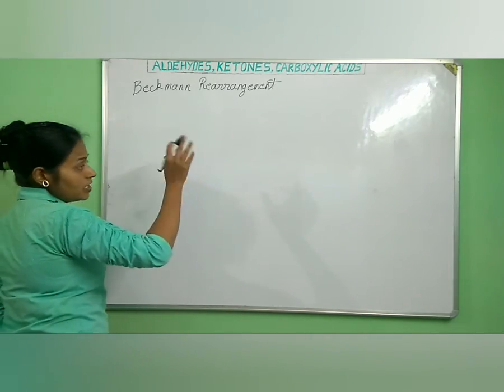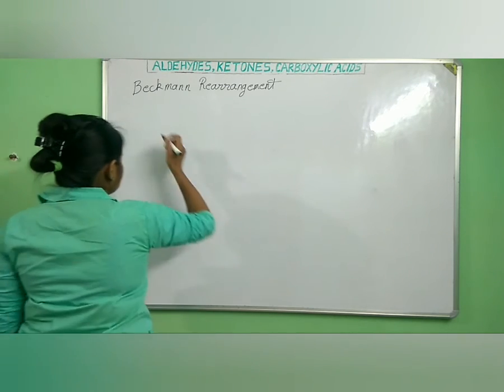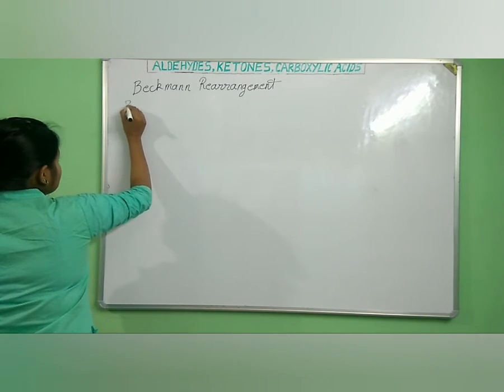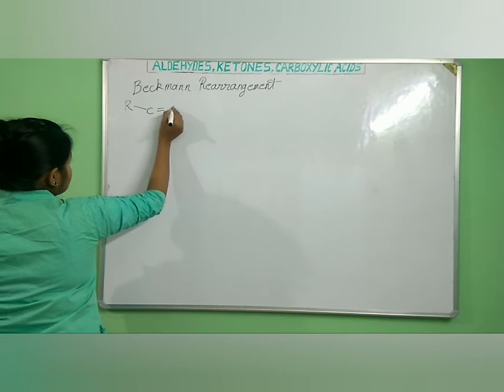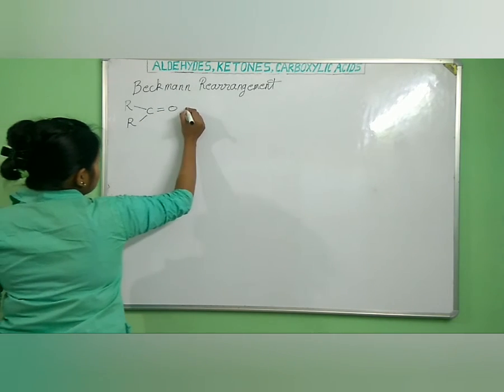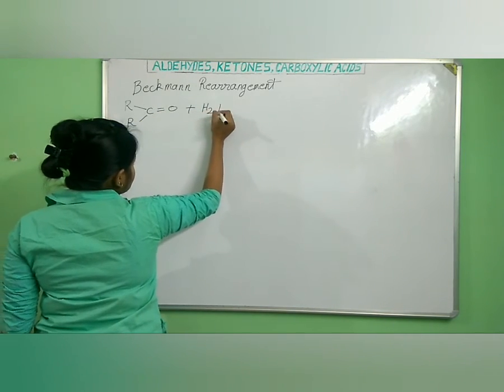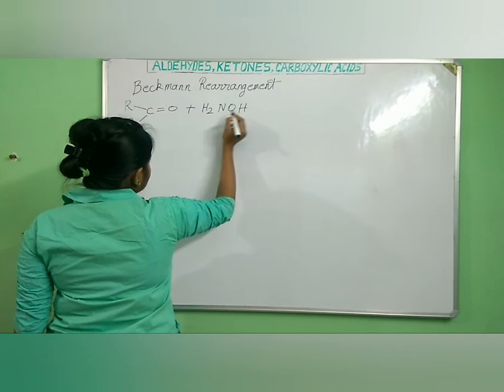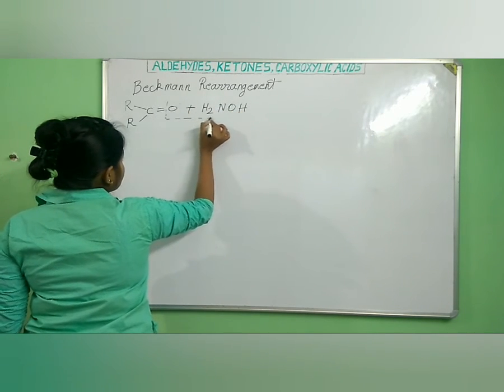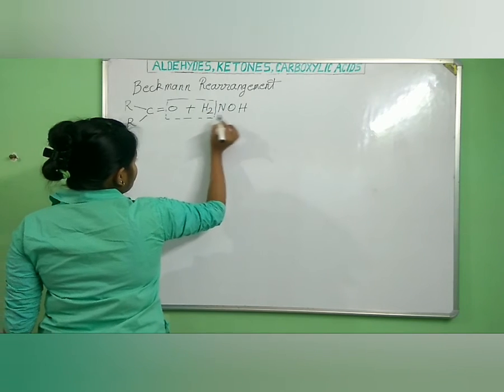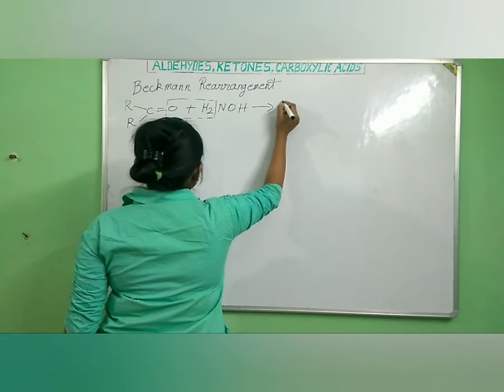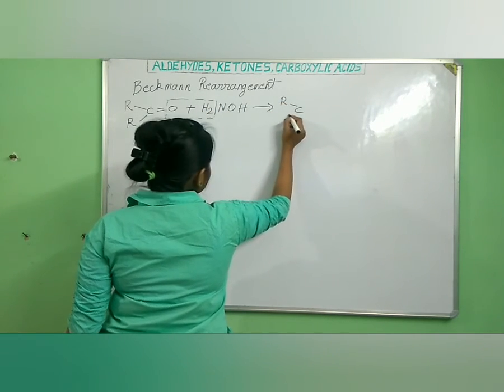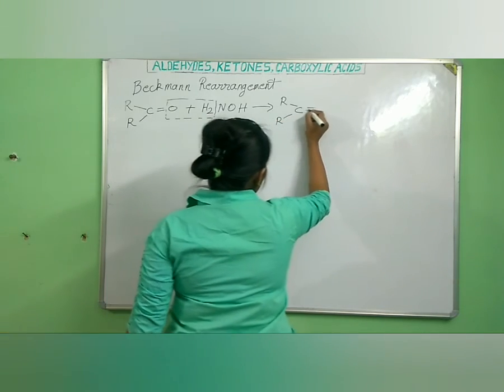But let us know where from do we get ketoximes. When any ketone reacts with hydroxylamine, there is removal of one water molecule. And what do we get? We get R, C, R, double bond N OH.